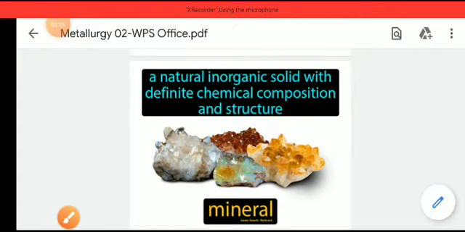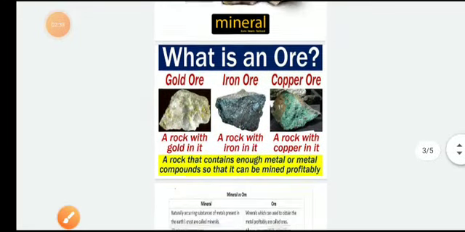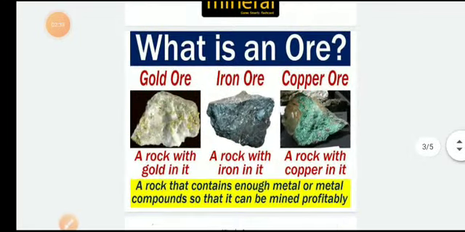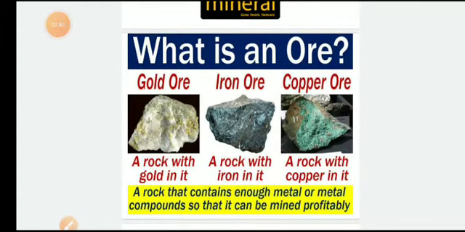So what is ore? I have already discussed that in the three compounds limonite, magnetite, and hematite, all of these three have iron in them. All of these three compounds are called minerals, but we cannot extract iron commercially from all of them.